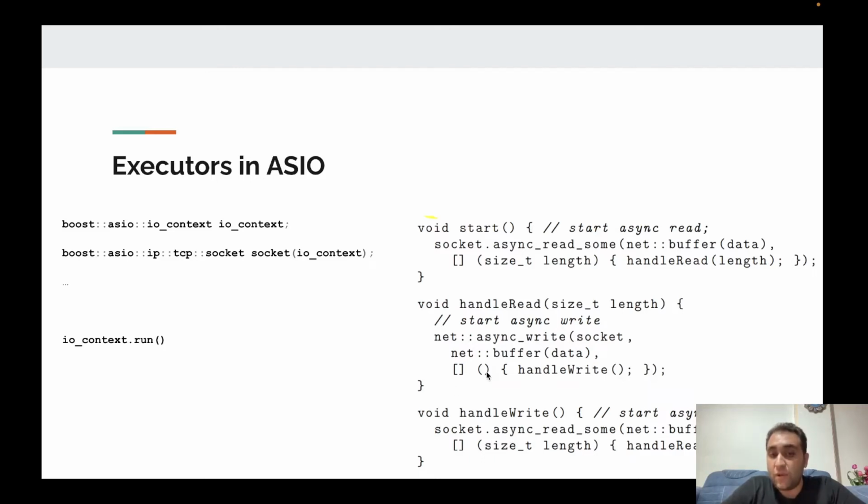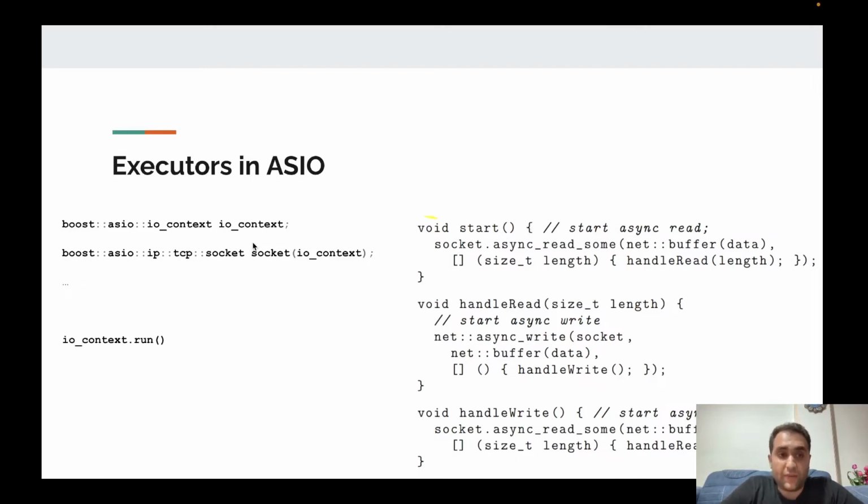It's somehow the same as a loop, but it's not a loop. It's actually a chaining of calls, and also it's not a recursive call. It's chaining of calls. We initiate another call after one call. Okay, when we run the start function, we just initiate lazy work, or initiate an asynchronous operation. It means it does nothing. When we fire the IO context or execution context, then the program starts to work.